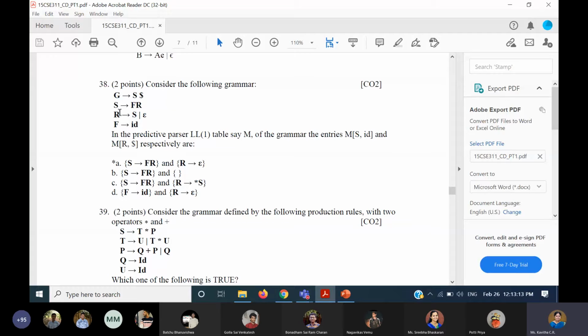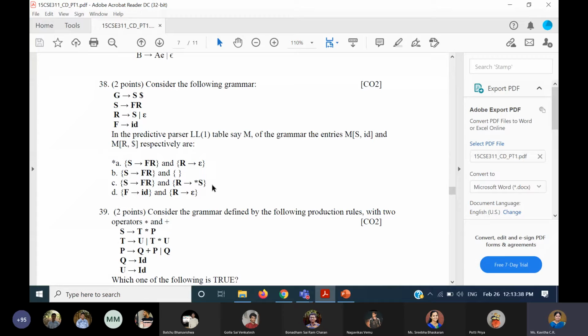So what we have to do is see the follow of R. So follow of R is what? Follow of R should contain the follow of S, and therefore dollar comes for the follow of R, and therefore for the dollar symbol you'll have R gives epsilon, you're going to apply. So that's how it is, R gives epsilon.